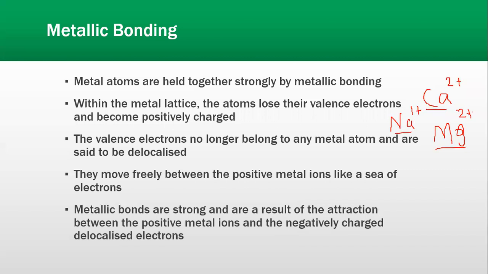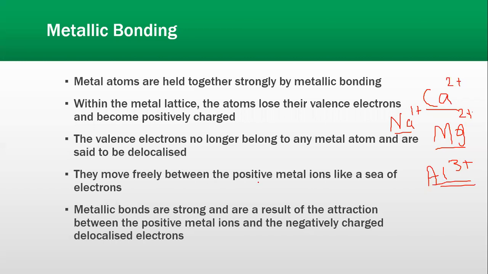ये group 2 में है, ये भी group 2 में, as you can see by the valence electrons or the charge on the atom as well. Because we know that metals जो हैं वो group 1 to 3 में होते हैं. Group 1 metals all have a positive 1 charge. Group 2 metals, all of them have a positive 2 charge. And group 3 metals, for example, aluminium है जैसे, aluminium, all of them have a positive 3 charge in group number 3.